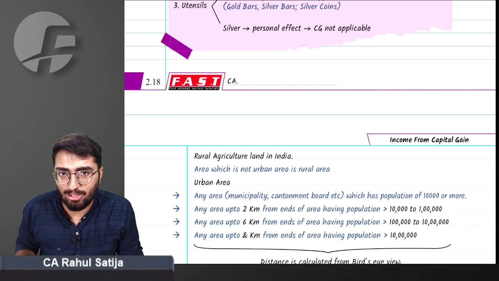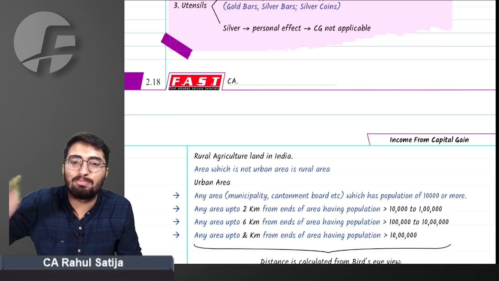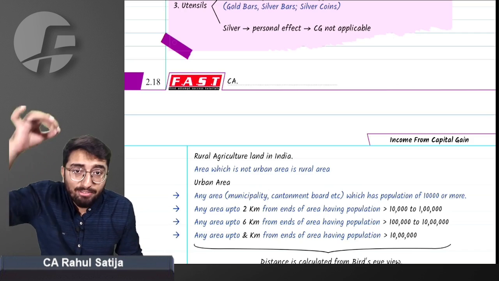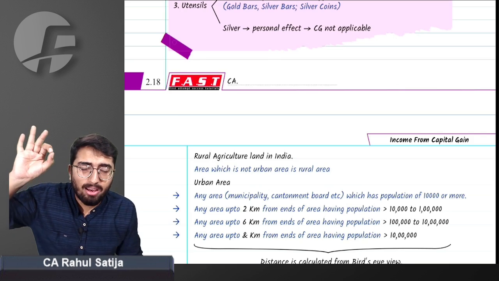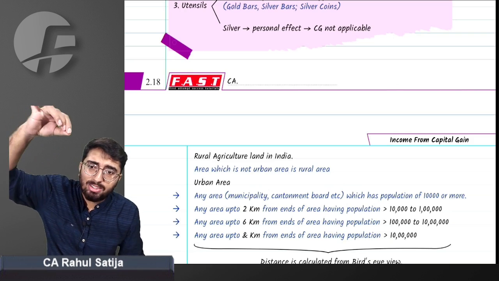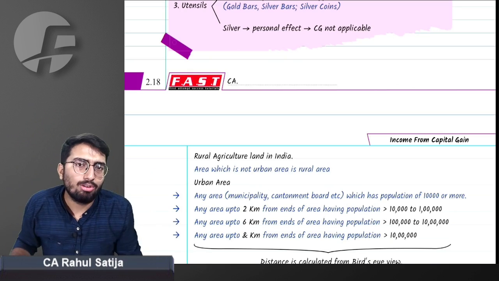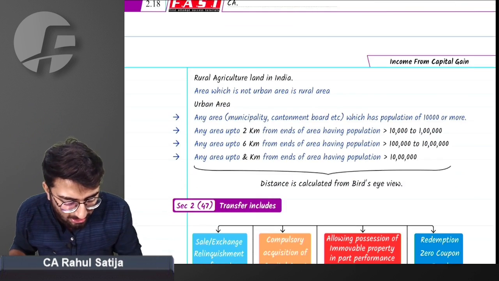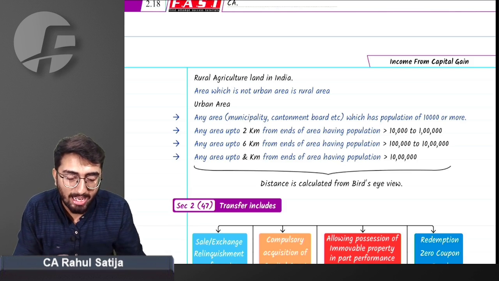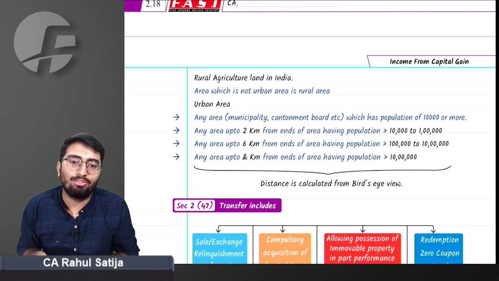One thing is to be taken care of. How is this area calculated? What if there is a terrain between? What if there are some potholes between? Do we consider the distance of such potholes or such areas? No, you have to see bird eye view. You have to see drone eye view, I should say. If a drone looks at an area from the topmost height, how area will be calculated? You have to look at such area. That means distance is calculated from bird's eye view. If a bird looks out for that area, how that area has to be seen? You have to look for that distance.